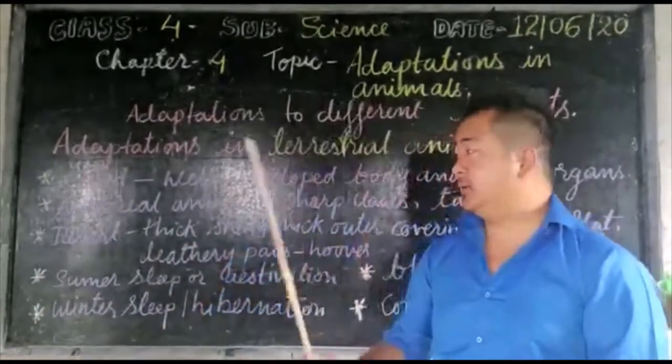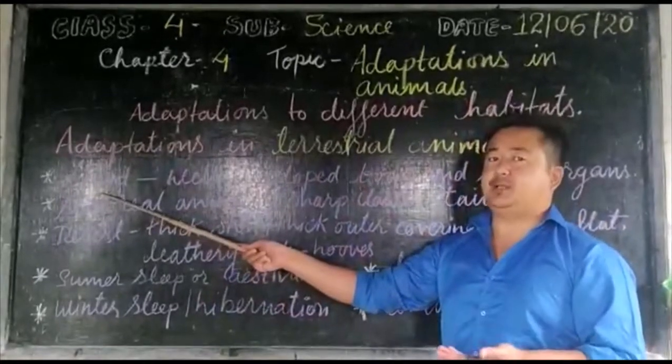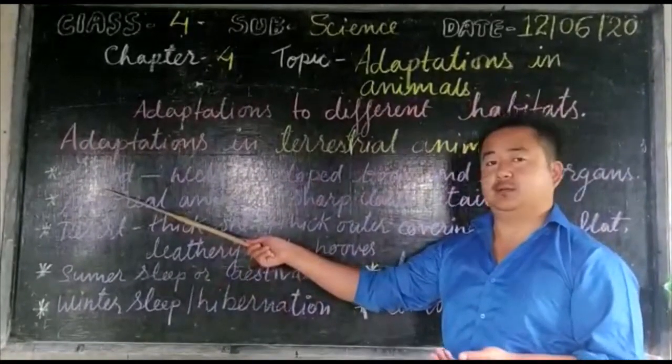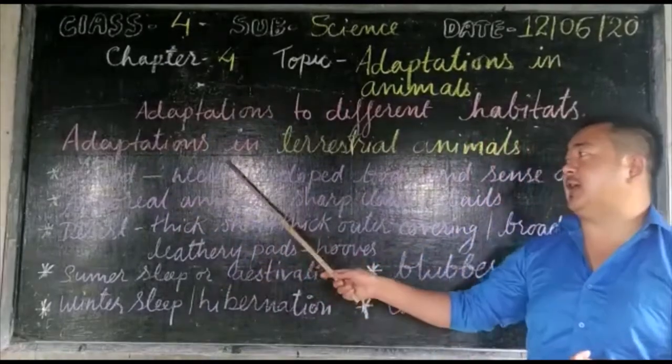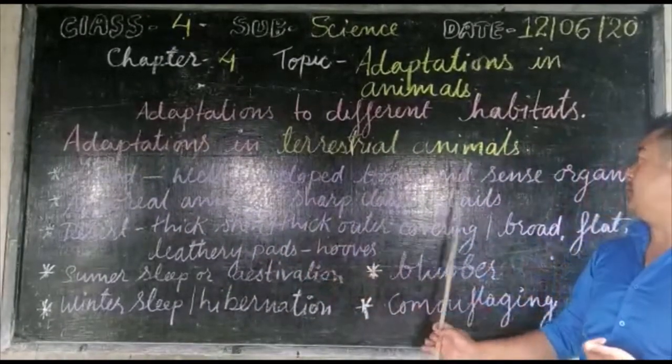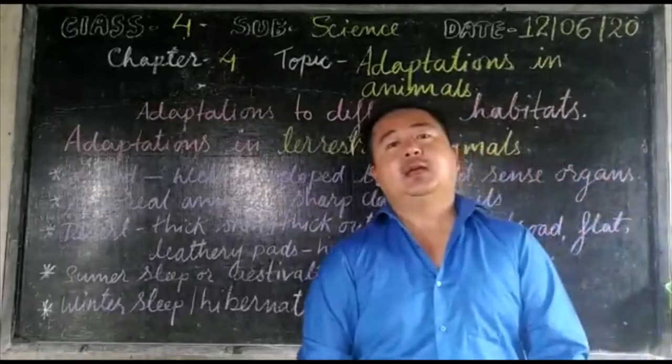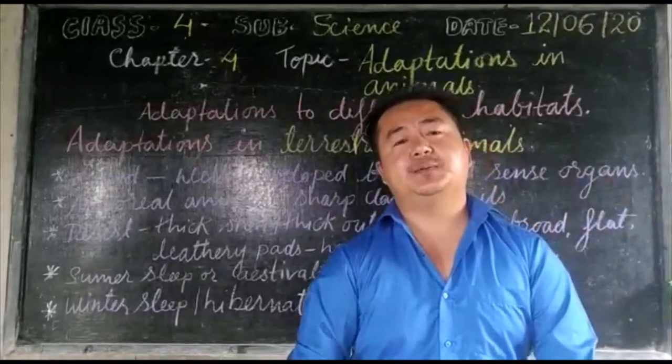Let us start with the animals found on the land. The main features for adaptation are, first of all, that they have a well developed body and sense organs.